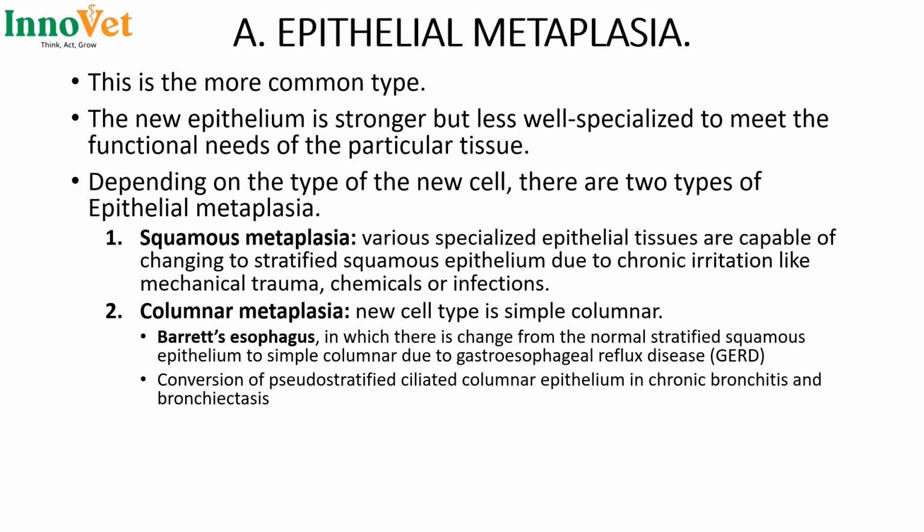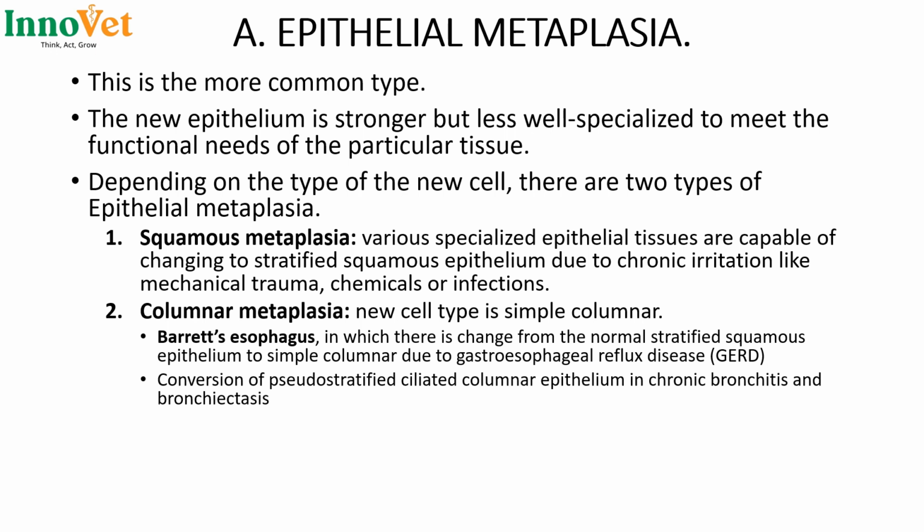First, let us talk about epithelial metaplasia, and this is the most common type of metaplasia, whereby new epithelium is stronger but less well specialized to meet the functional needs of that particular tissue. Then depending on the new cell type, there are two types of epithelial metaplasia, and that is where the metaplasia gets its name.